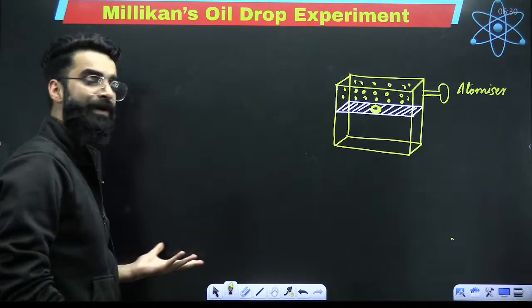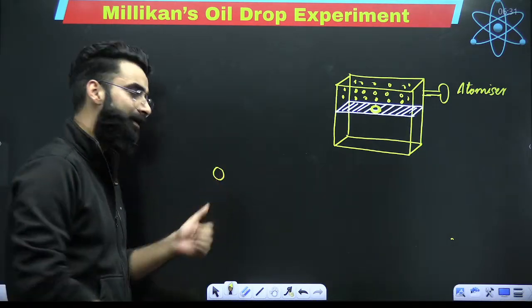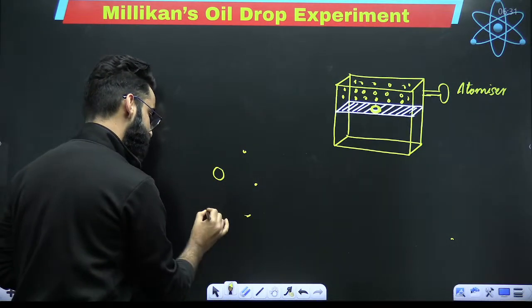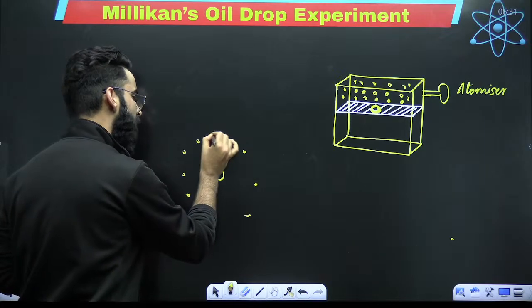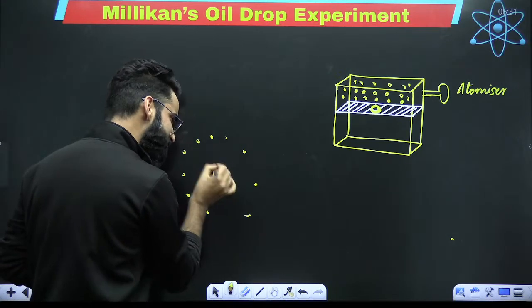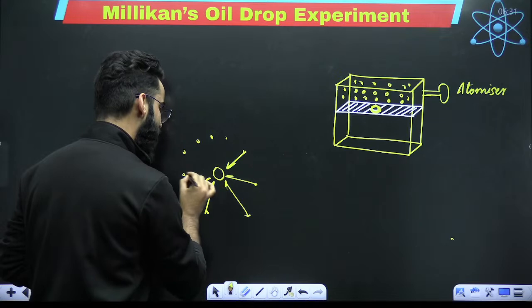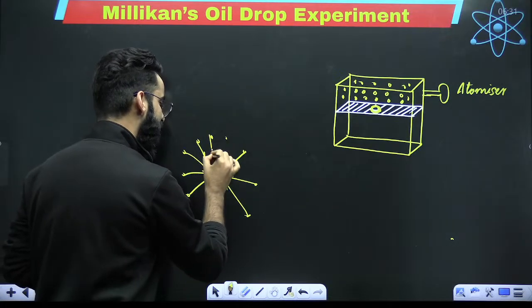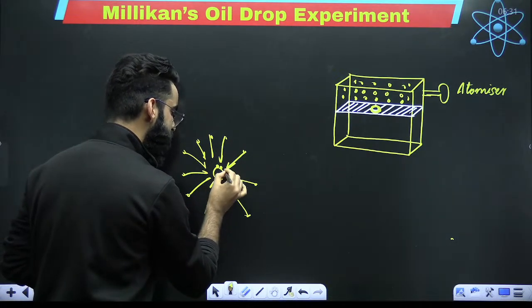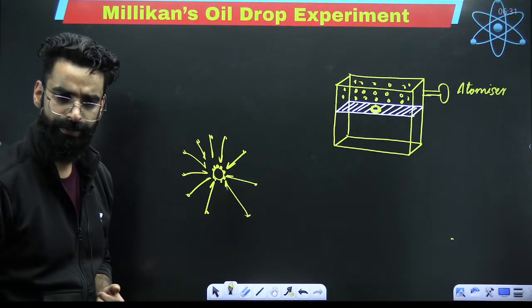Now, my dear students, let me tell you one thing. Whenever you keep an oil droplet in the vicinity of electrons, this oil droplet is going to attract these electrons towards itself. I would say these electrons will be adsorbed. The electrons will be accumulated on the surface of the oil droplet, right?